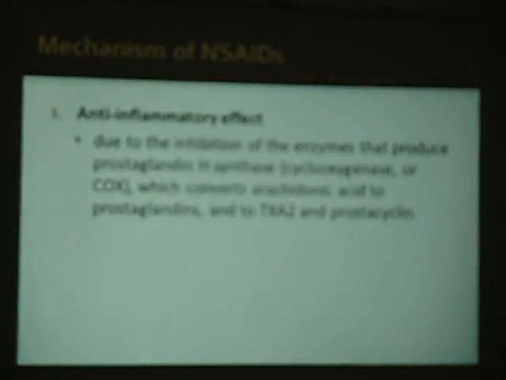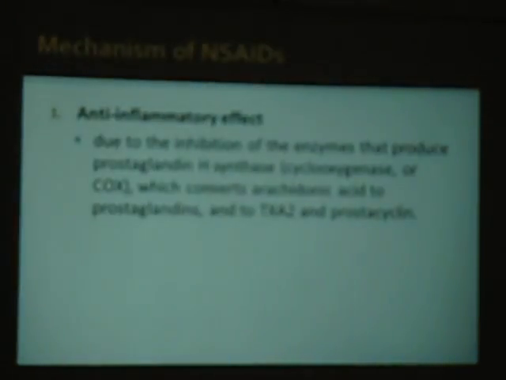Coming to the mechanism of these NSAIDs, how do they produce their good anti-inflammatory effect? For example, you have a fall, you have an injury. What will happen at that site? There will be redness, pain, all these things. Around the knee joint, if you fall, there will be inflammation, pain, redness. So this should be decreased.